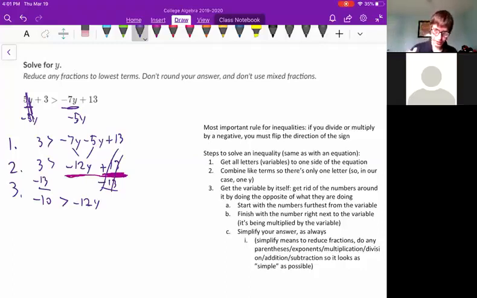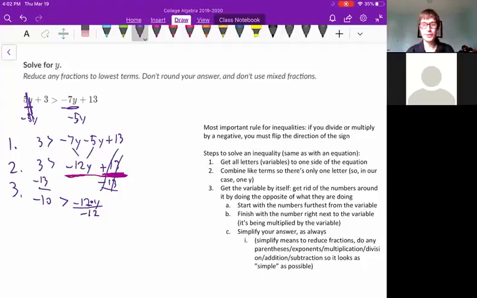Now we need to finish with the number that's right next to the variable. There's this negative 12 times y. We want to get rid of that negative 12 times y. If there are 2 numbers together, like a 12 and a y, that means it's 12 times y. There's an imaginary multiplication here. So what we need to do to get rid of the multiplication is divide. Okay, so you've got negative 12 times y. We'll need to divide by negative 12.